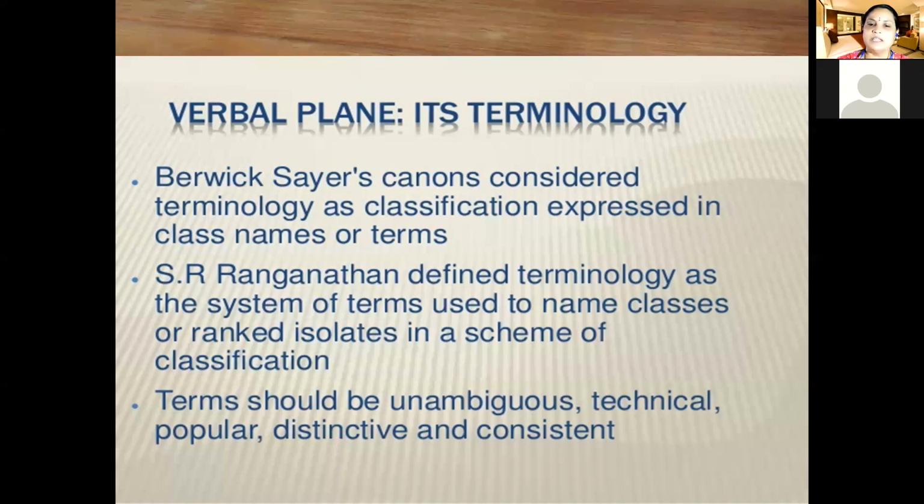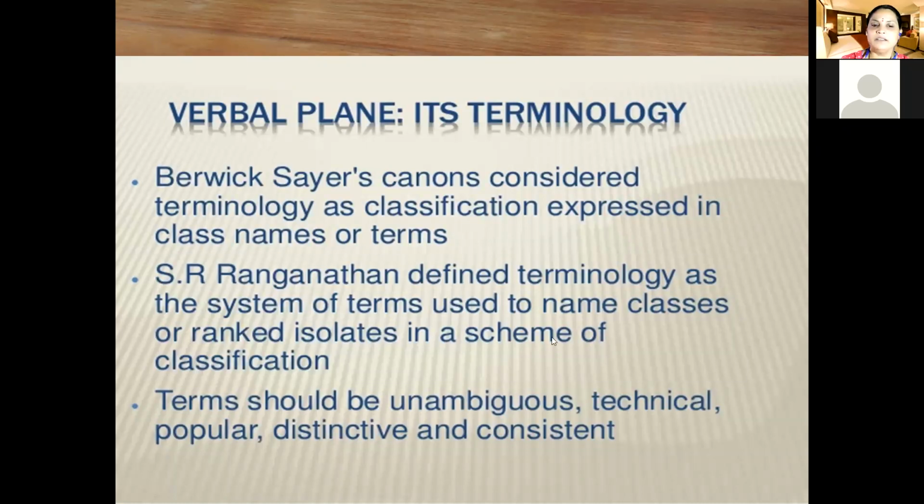considered this terminology as the classification expressed in class names or terms. The terminology we are using may be a technical term, a very popular term, or an unambiguous term, and whatever term we follow should also be consistent. It means we should not change the term very frequently, because once we are habituated to a particular technical term, we should not change it for another classification scheme.